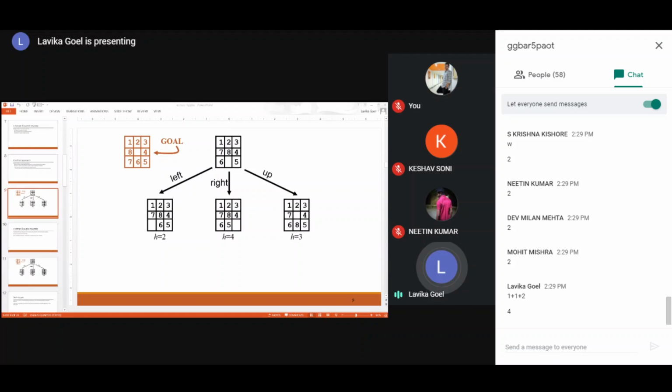So if the next states of this state have h equal to 4, let us say, then you are following a wrong path. Because this could be a local maxima, basically. It could be a locally best solution, but it could not be the globally best solution. That can also happen. So you choose the heuristic functions in a way that they are basically indicating the globally best solutions.